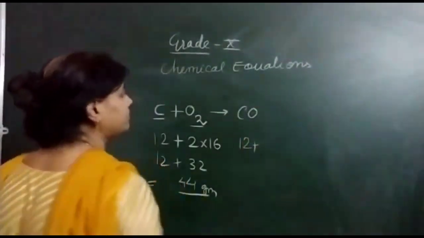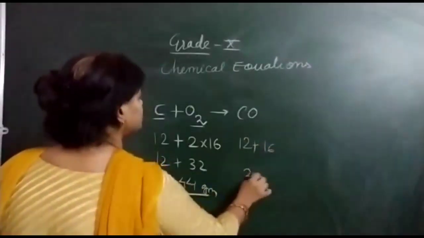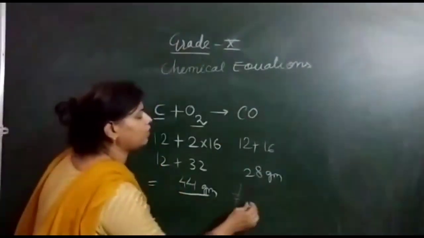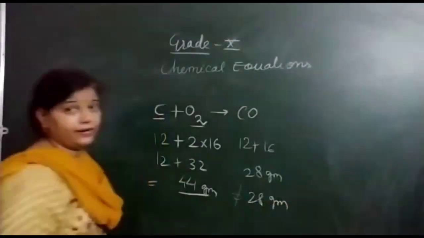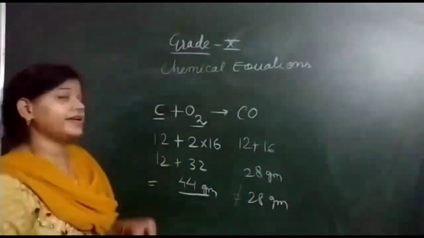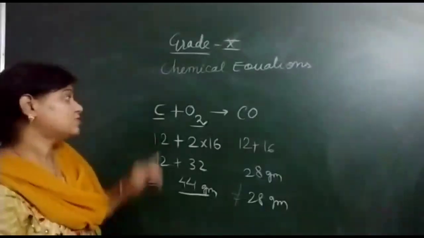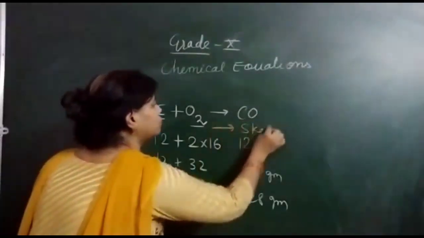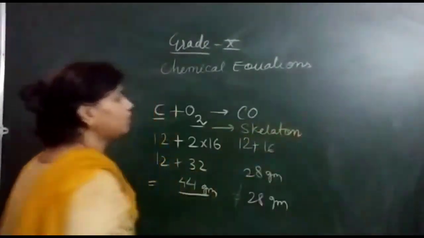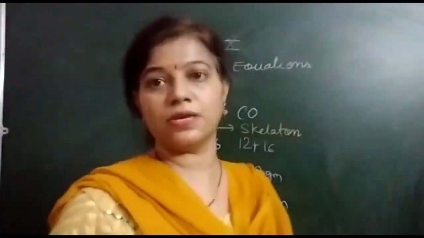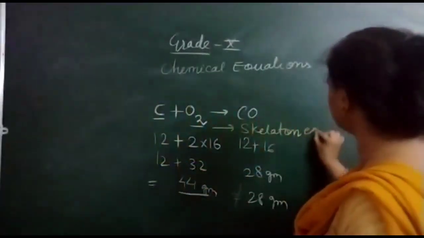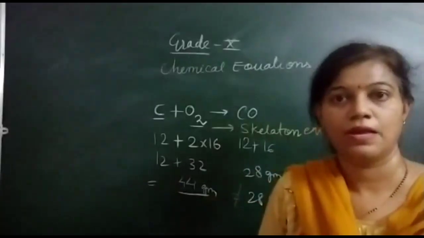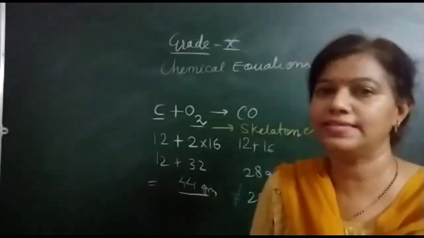Now here the mass of the carbon is 12, oxygen is 16. So how much are we getting? We are getting 28 gram. So 44 gram is not at all equal to 28 gram. Clear? It means in this reaction the atoms are not balanced. So this equation is said to be a skeleton equation. What do we term this equation? We term this equation as the skeleton equation or unbalanced equation.